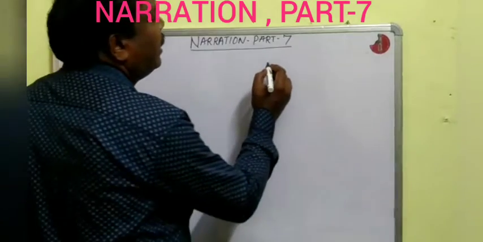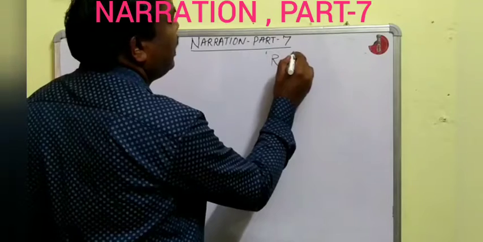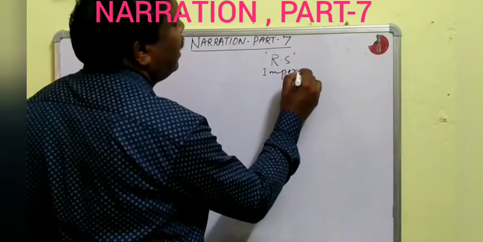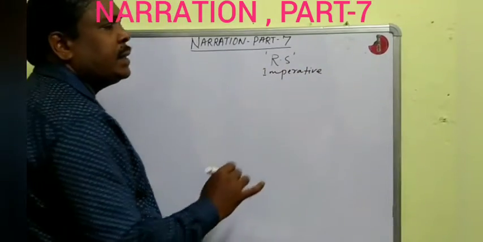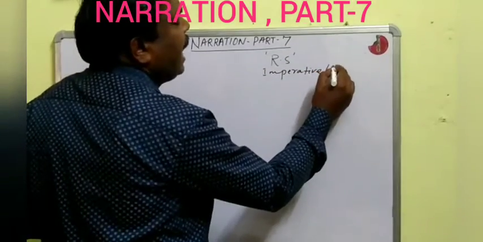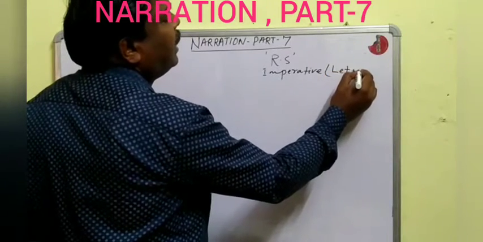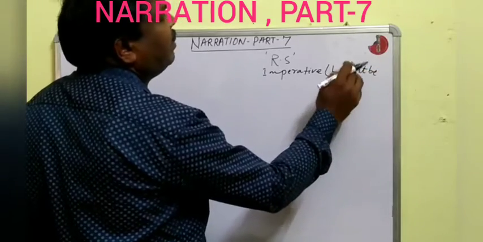Suppose the reported speech is an imperative sentence and it starts with let it be. Let it be.